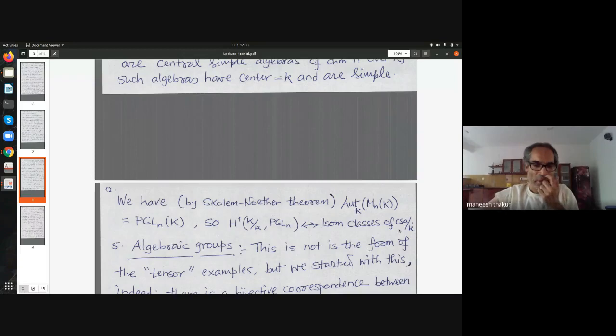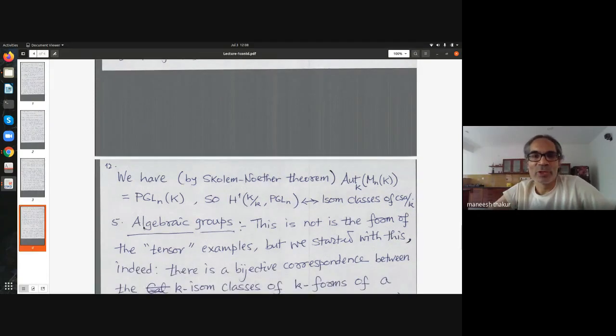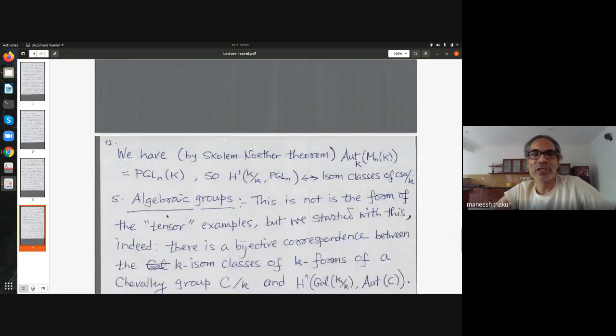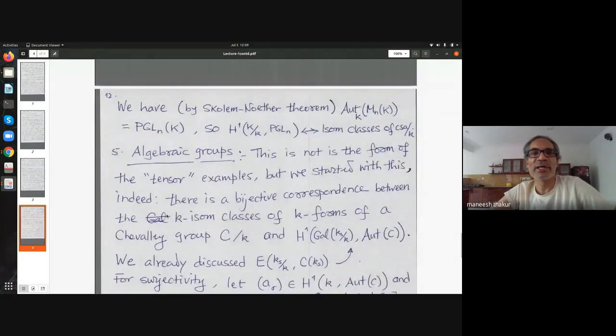Actually, there is a class of varieties also which have automorphism group coinciding with PGL_n, namely projective spaces. But I may come to that later. Right now, I don't need it, so let me not bother about that. I hope, so these central simple algebras, we will come back to later. So I'll skip it right now. This much is fine.